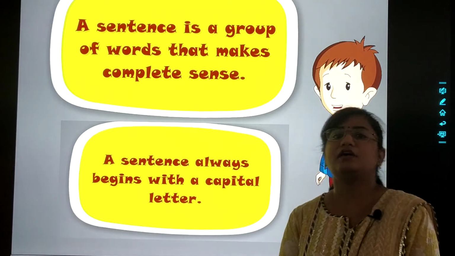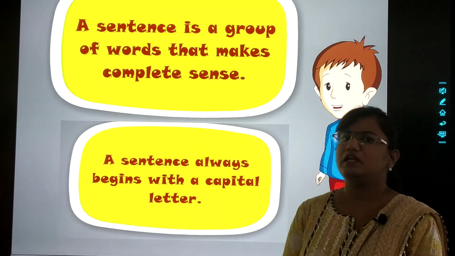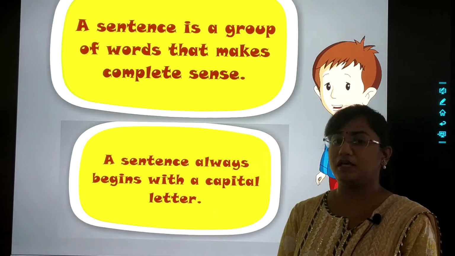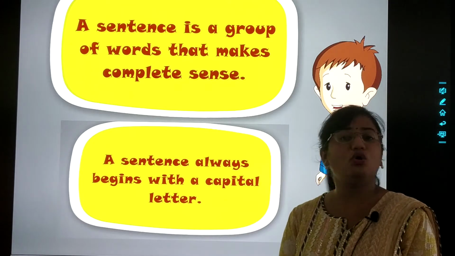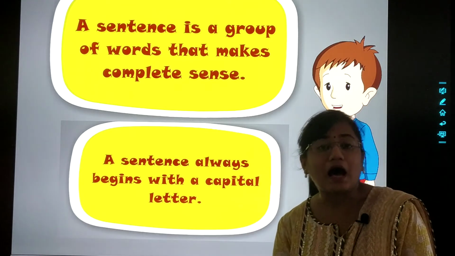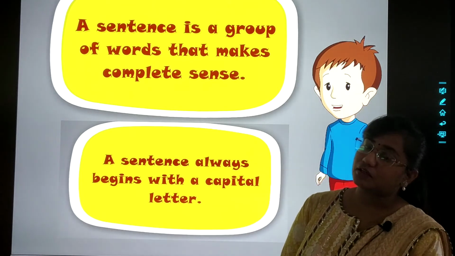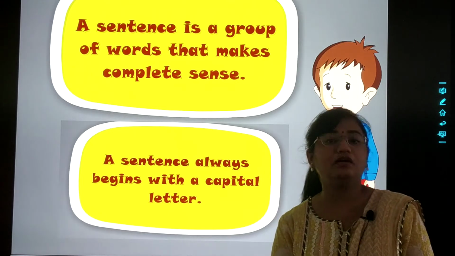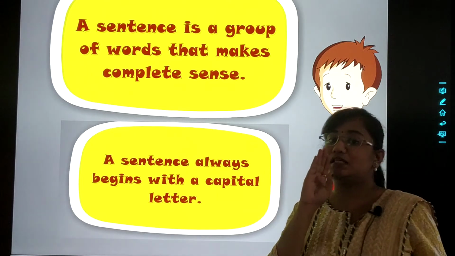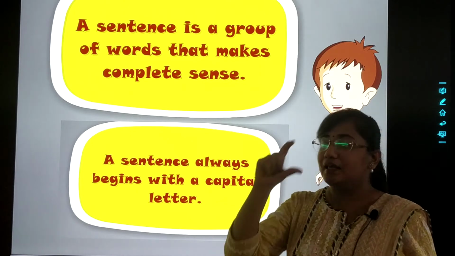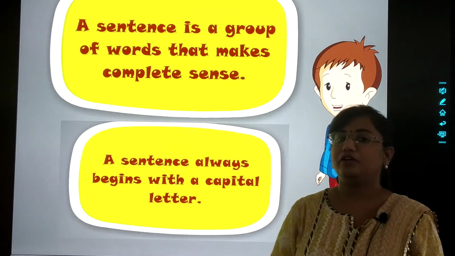Gives milk cow us. Does this group of words make a complete sense? No. But if we say cow gives us milk. So what has happened here? The words in the sentence are in a correct order, right?